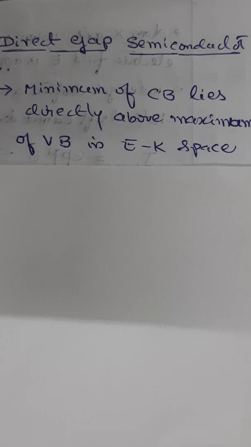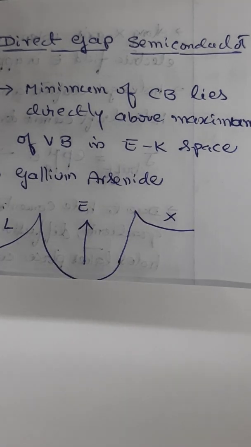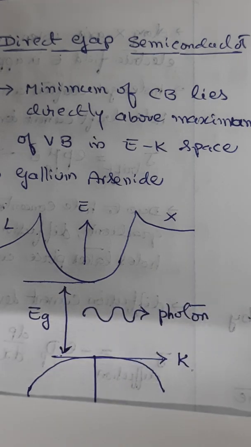So what happens in a direct band gap semiconductor is the electrons at the conduction band minimum can combine directly with the holes at the valence band maximum while conserving the momentum. Momentum is always conserved. Gallium arsenide is the example. Look at this diagram.